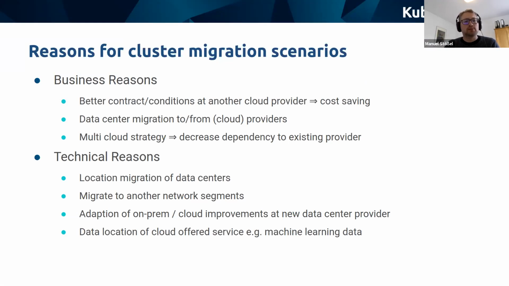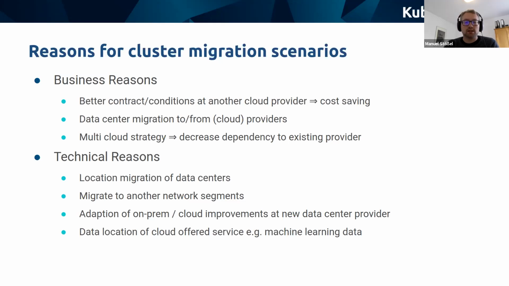There are also some technical reasons for that. Again, a more logistical reason might be that you have a location migration of a data center, or you might want to migrate to another network segment for separation of concerns or other reasons. You might be adopting improvements in your on-prem and cloud environments at a new provider that you want to use, like new features or different infrastructure technologies.